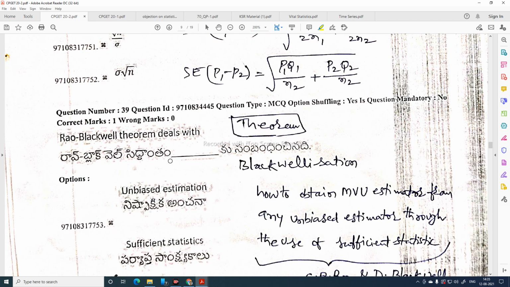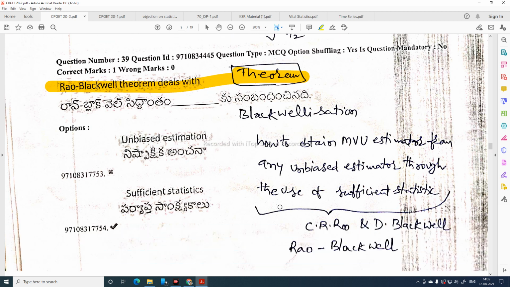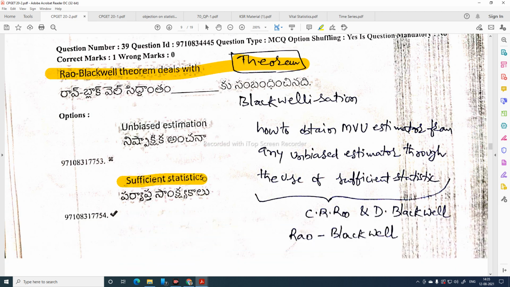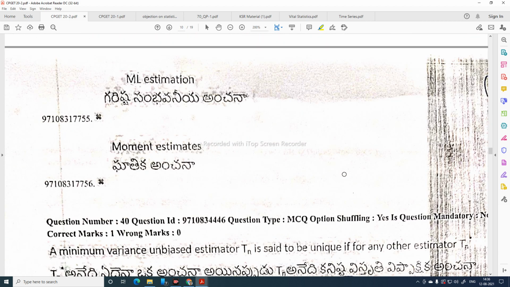This is the Rao-Blackwell theorem. The Rao-Blackwell theorem deals with sufficient statistics. Rao-Blackwellization: how to obtain a minimum variance unbiased estimator from any unbiased estimator through the use of a sufficient statistic is given by C.R. Rao and D. Blackwell. This is also called the Rao-Blackwell theorem.